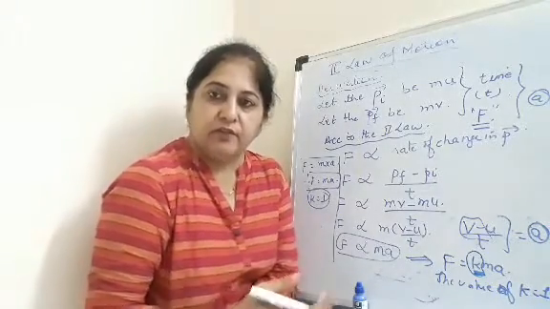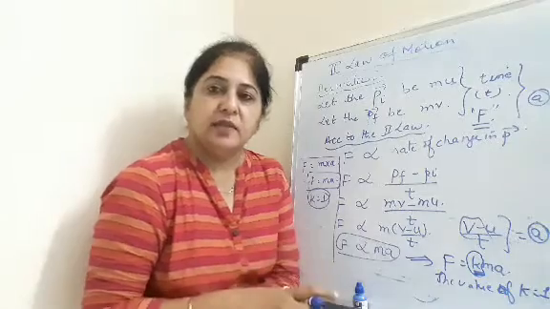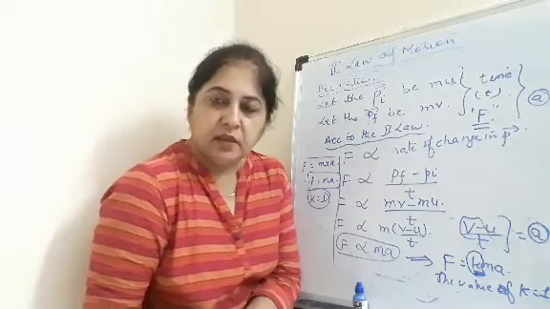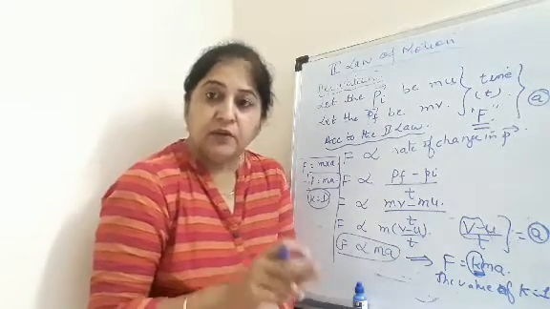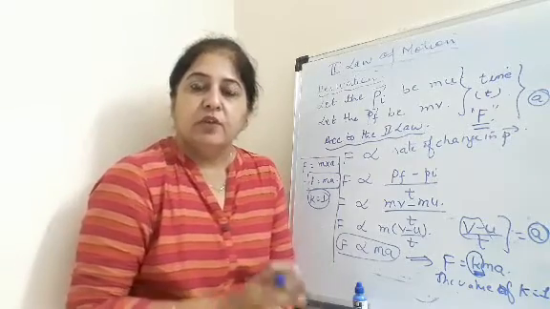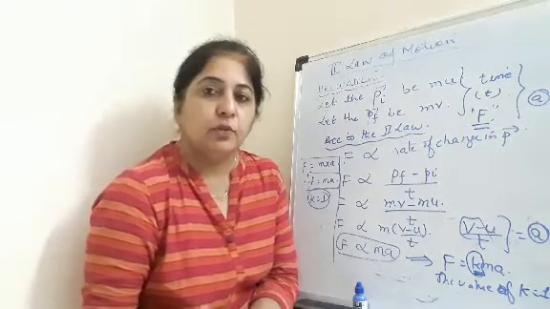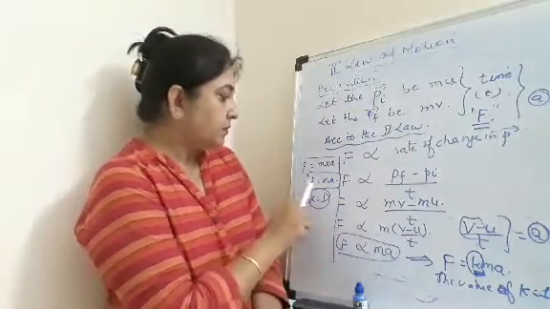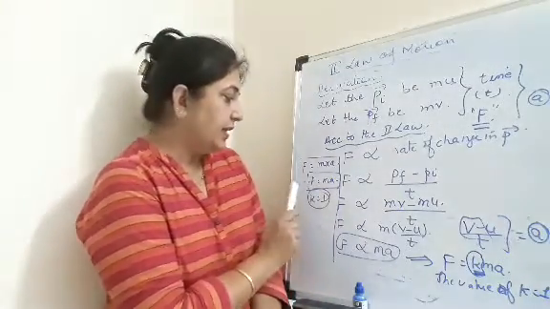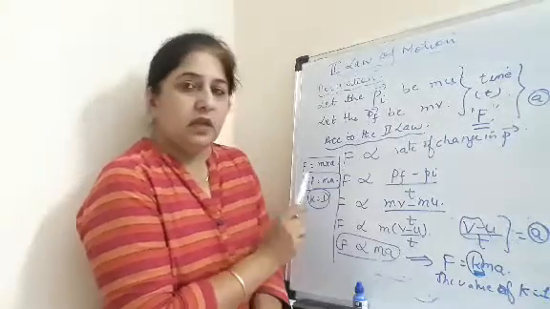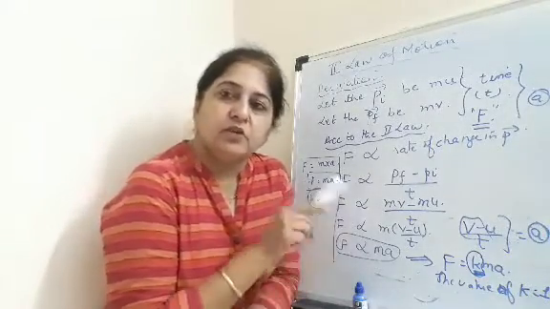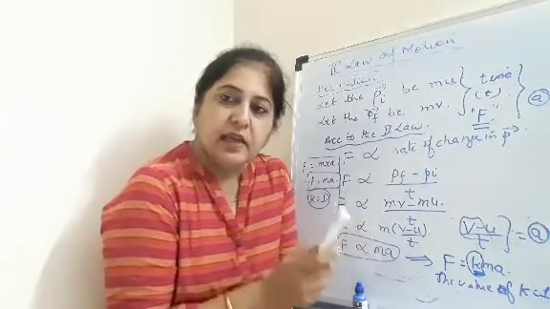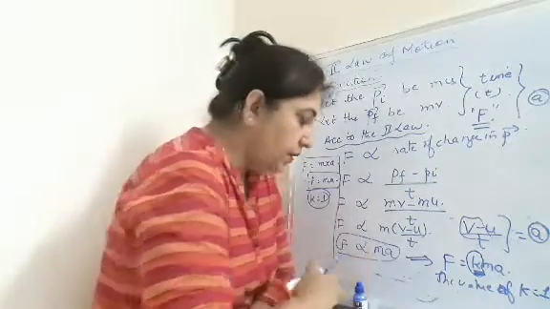We can also define force now as the product of mass and acceleration. In the beginning of the chapter, we studied what force is: any push or pull on an object. But now we can define force by this formula, and say that force is equal to the product of the mass of the object and its acceleration.